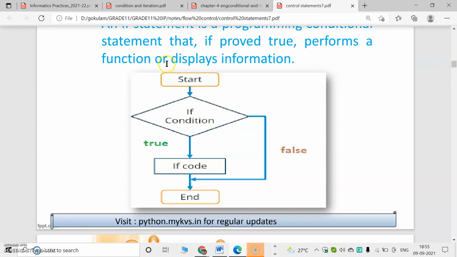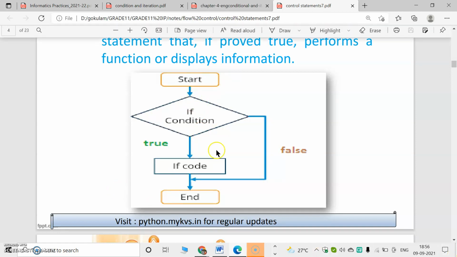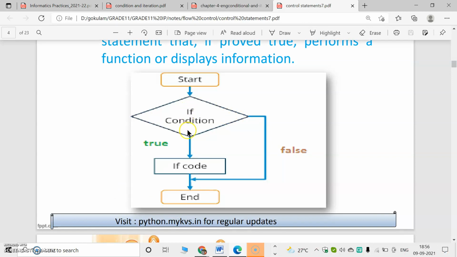In a flowchart, start and end is denoted by an oval or rounded rectangle symbol. A condition, which gives either true or false, is denoted by a diamond symbol. Operations are denoted by a rectangle. And flow of program is denoted by an arrow.